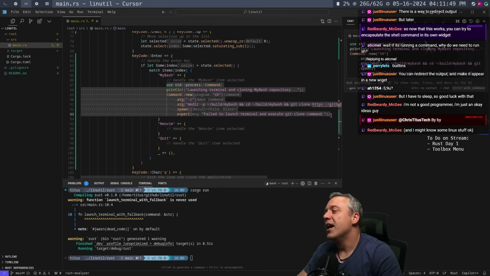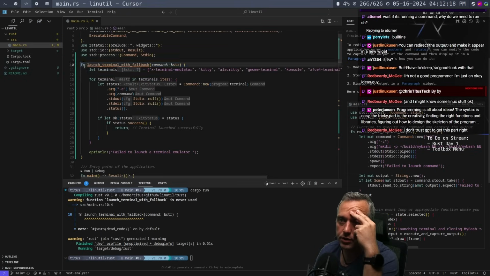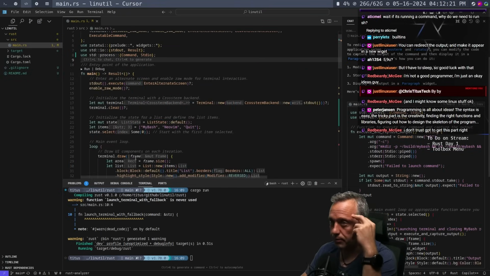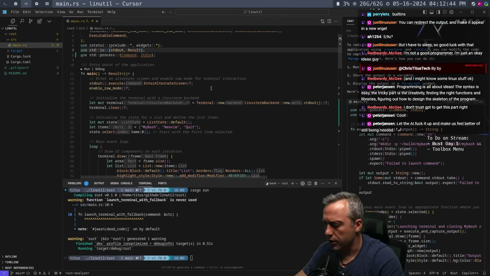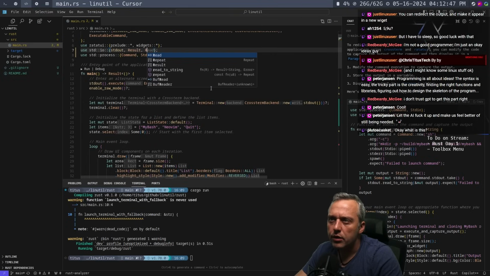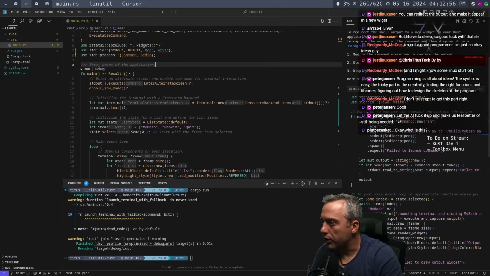All right, here we go. Redirect shell output to a new widget. So sadly, this function, great idea, but we're not going to need it. We will need the IO read write. Actually, I think we already got some of that stdout result, but I feel like we could just modify that a little bit. Can't we just take this and do comma read write? I feel like that's okay. No reason to bloat up our code here.